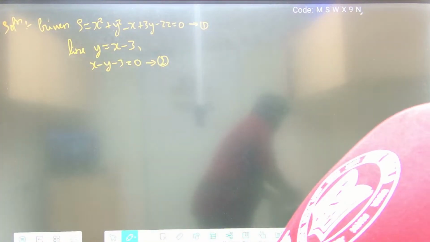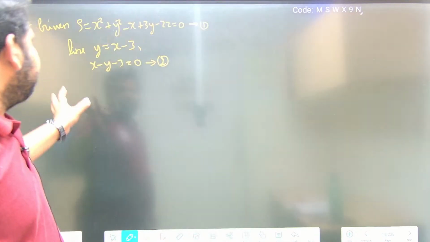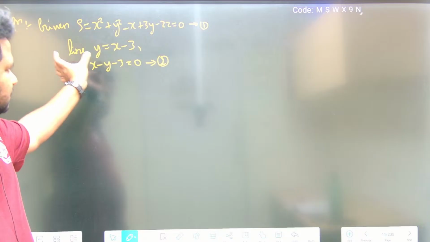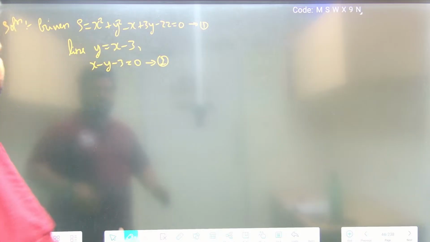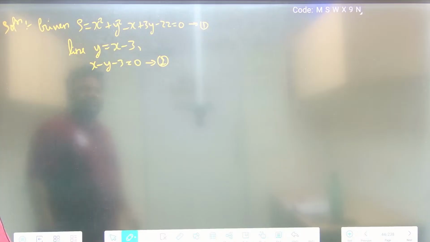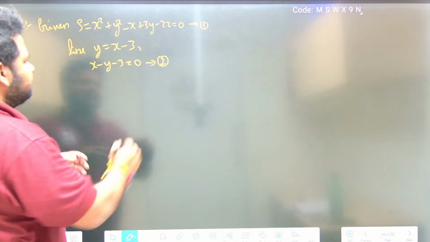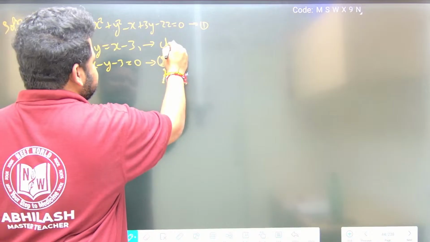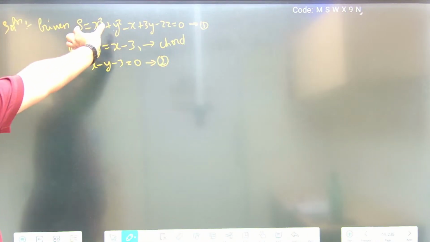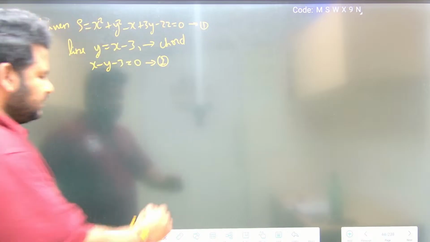Now, what are they asking? Find the length of the chord. That is the line. This is the chord. Find the length of the chord, they are telling. This is representing the chord, cutting the circle. Which circle? This circle. Now let us draw the figure.